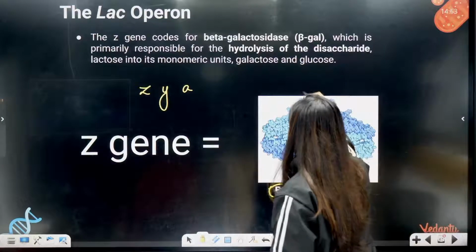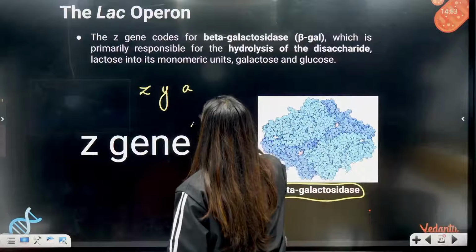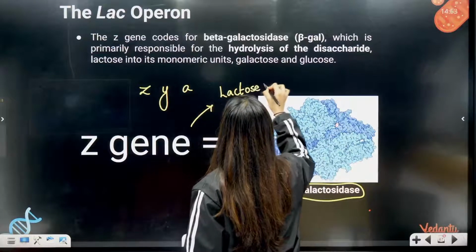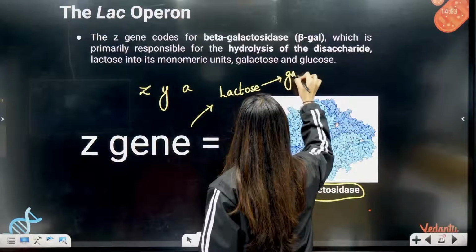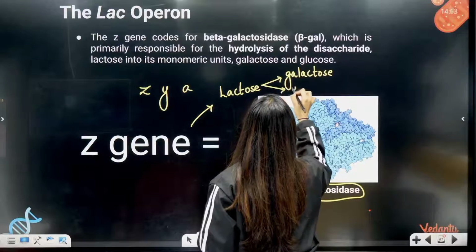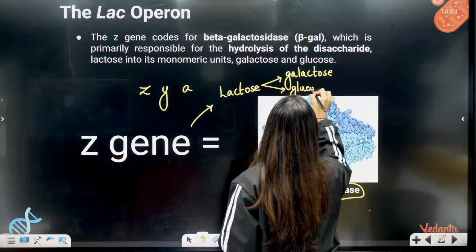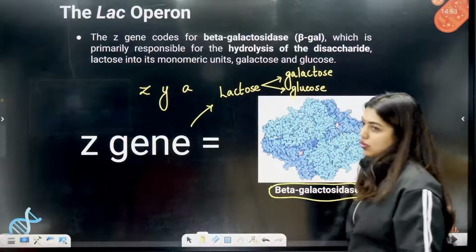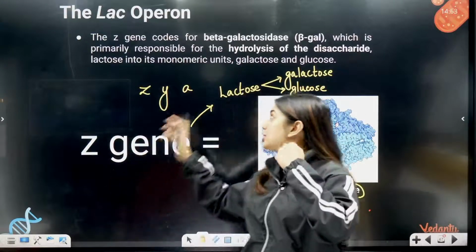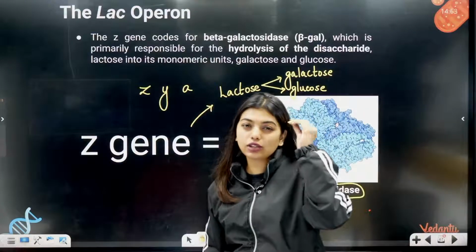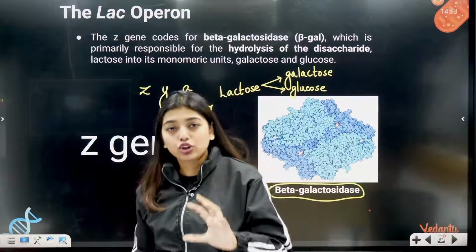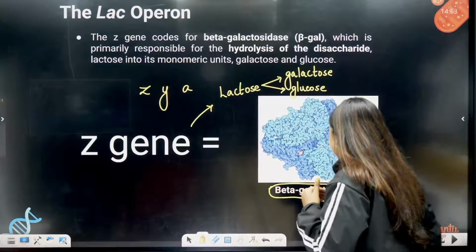So beta galactosidase will do the job of breaking down lactose into galactose and glucose. That is the main job of it.